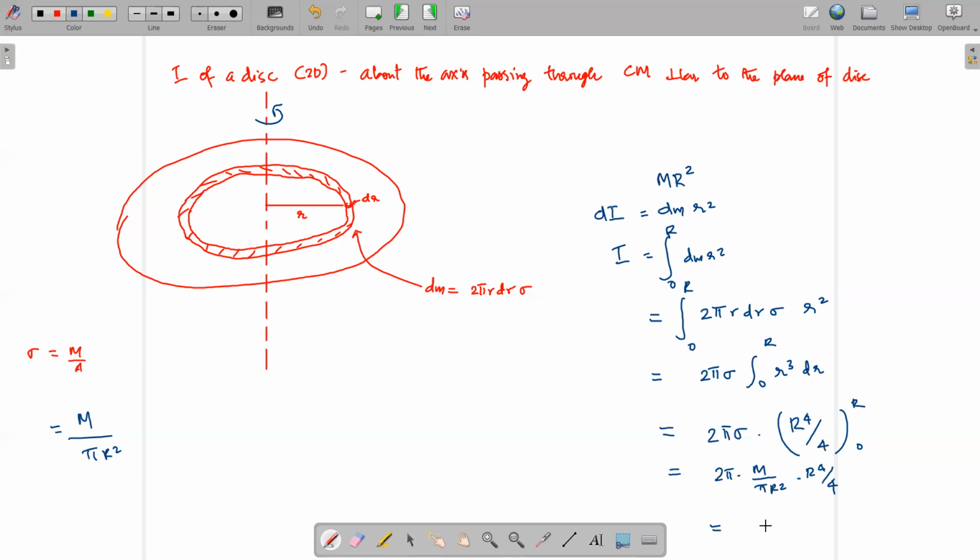By calculating this, you will obtain m r square by 2. Okay, half of what you obtain for a ring. That would be the moment of inertia of a disk.